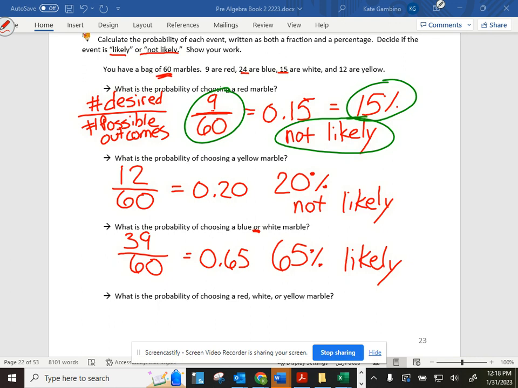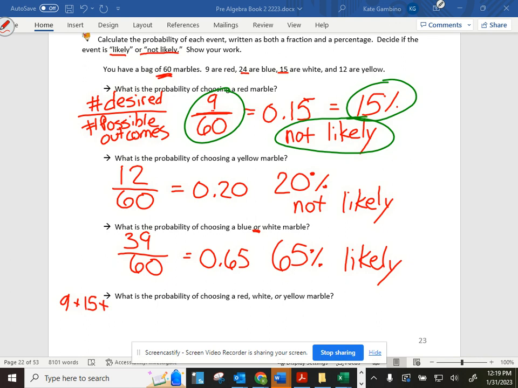What number do we get of red, white, and yellow? 46. Not 46. 36. 45. So let's look at red. Red is 9. White is 15.